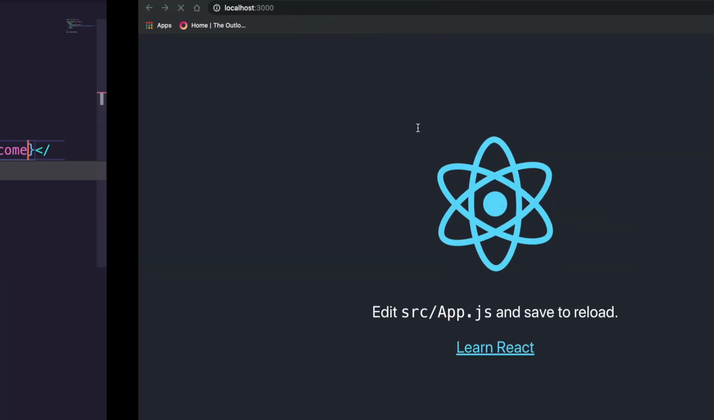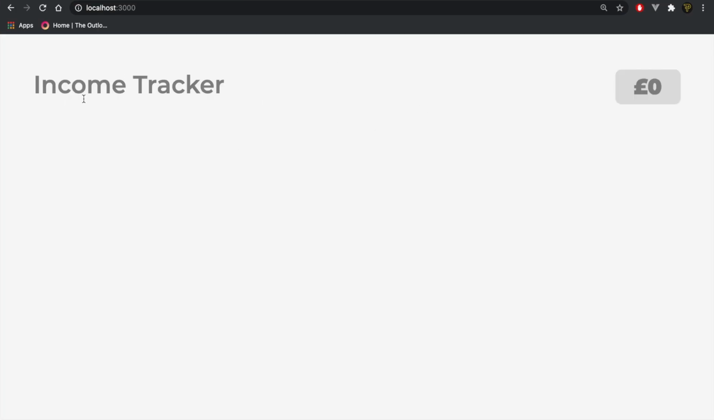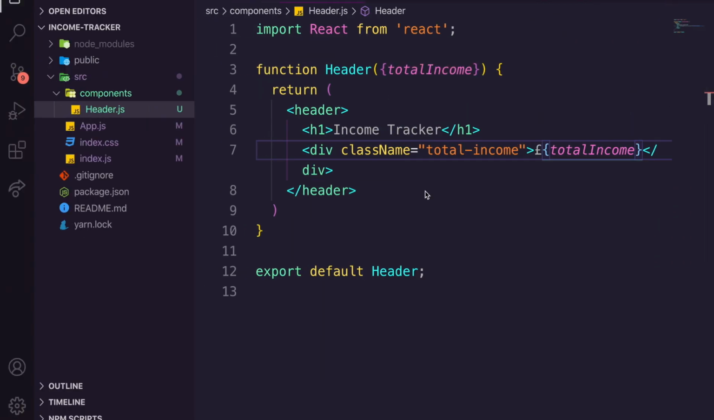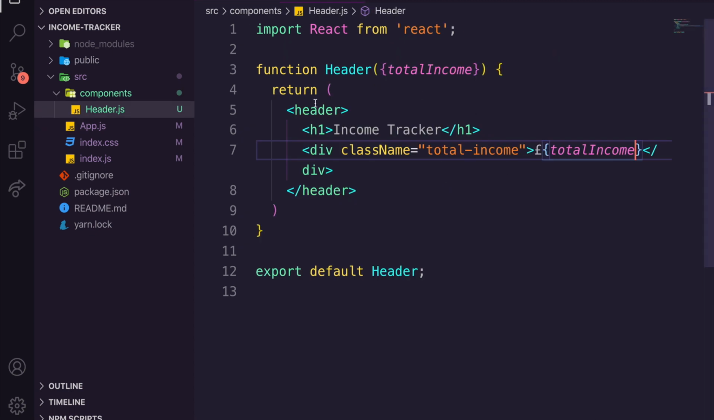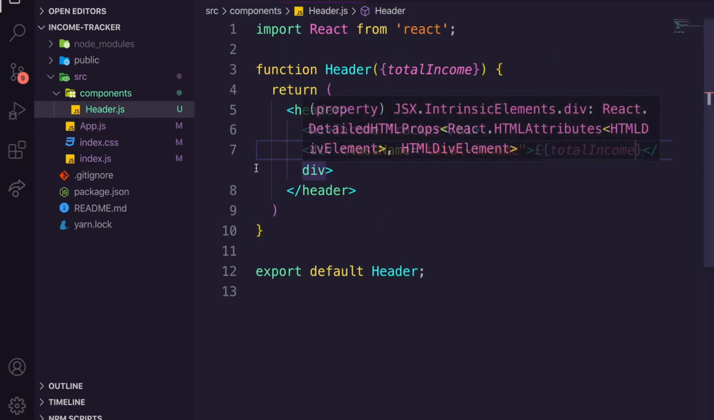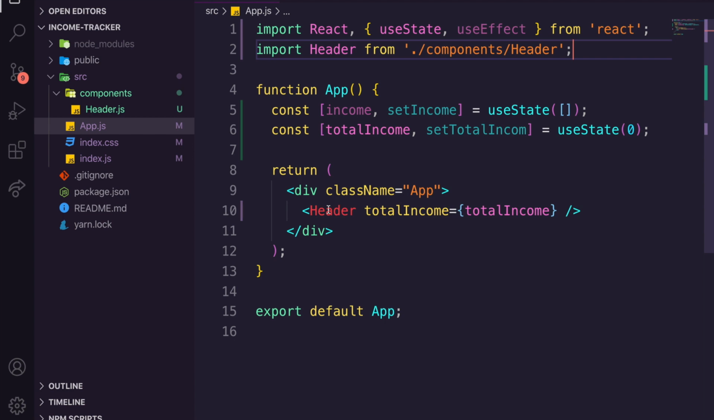Now, if we hit save and go back, as you can see here, the styling's already kicked in. We've got our title and the total income. This is going to update every single time we update total income inside of our app. So every time this updates, it will update in here, meaning we don't have to do anything else to this component. This component is now complete and we can close it off.